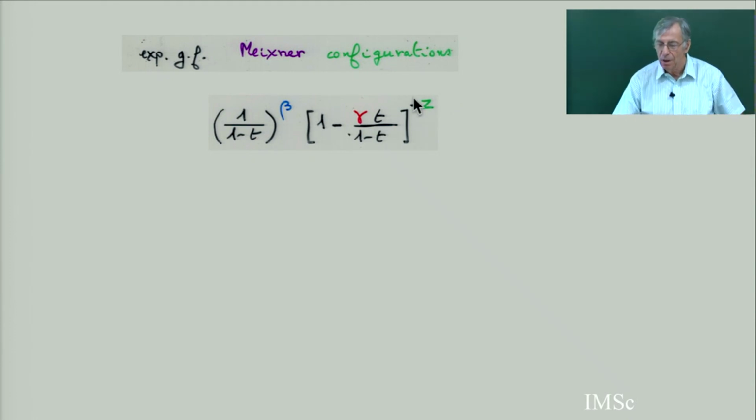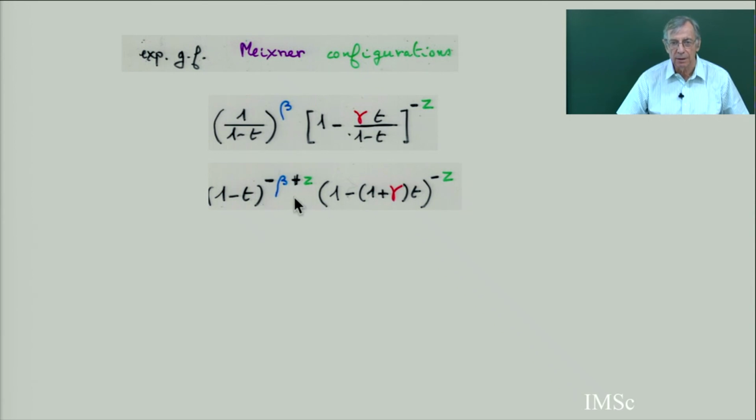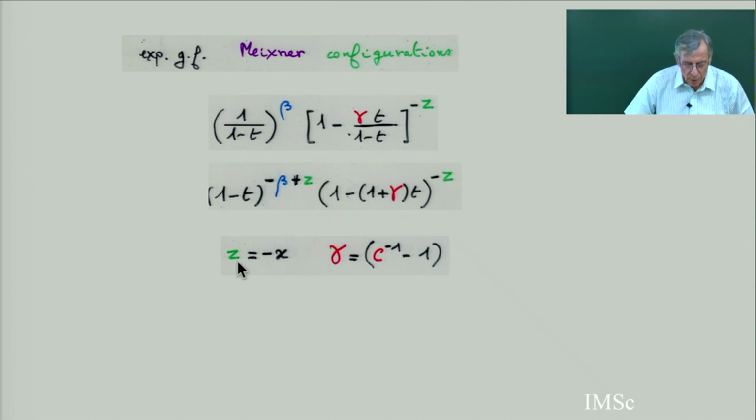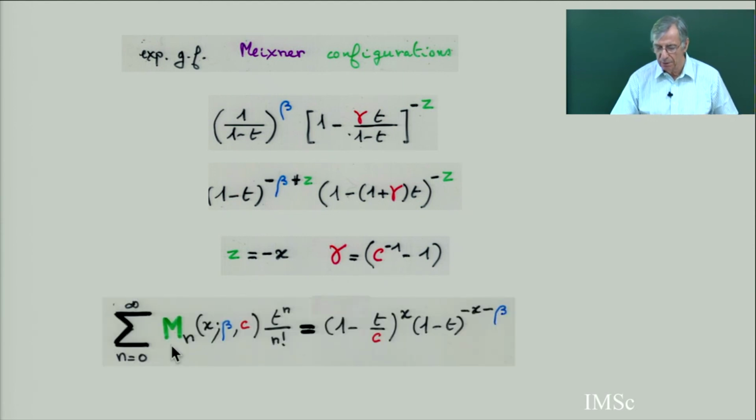So I have to make a few adjustments. So I can rewrite this here like this. So I put this is 1 minus T power minus beta, and here there is also 1 minus T power plus Z. Okay, it's easy to do, and then 1 minus T minus gamma T, you get this. So this is just a little rearrangement. And so if you put Z equal minus X, if you put gamma equals the inverse of C minus 1, you get exactly the generating function.